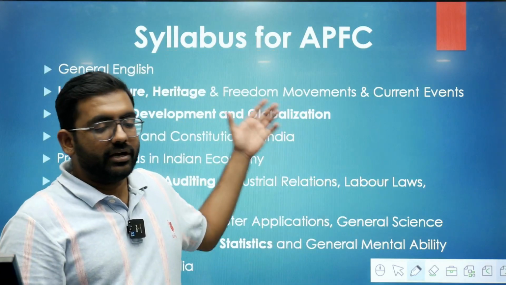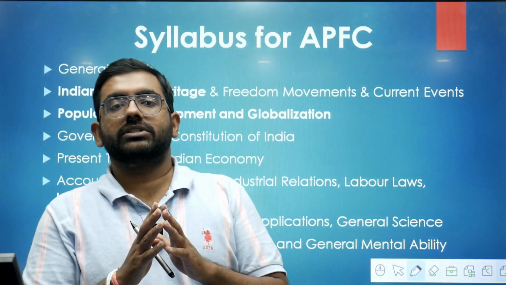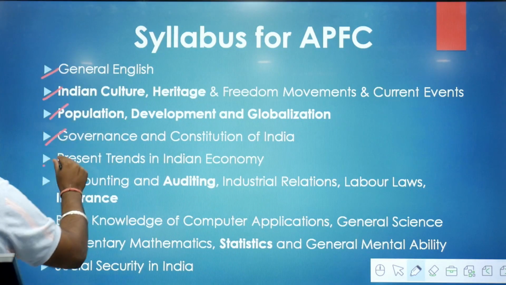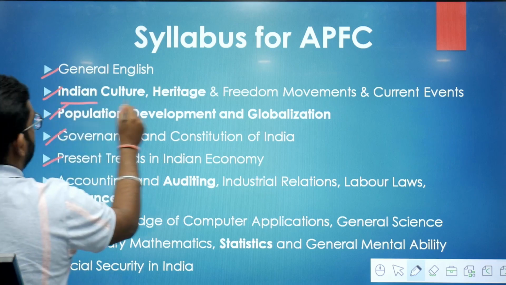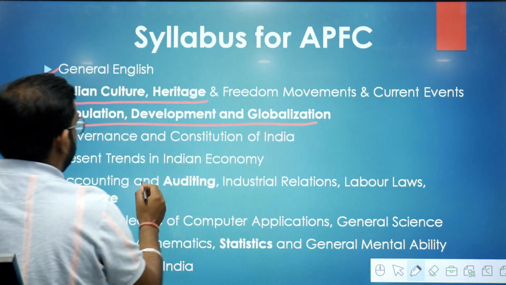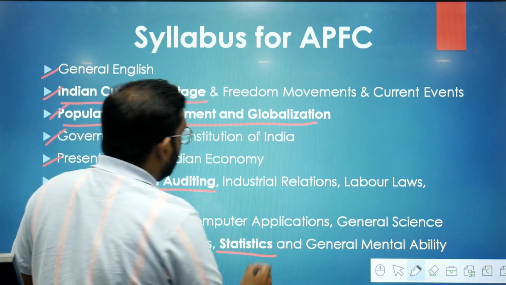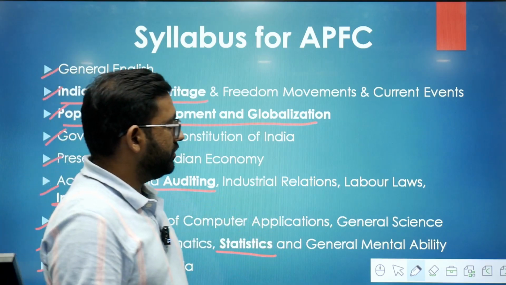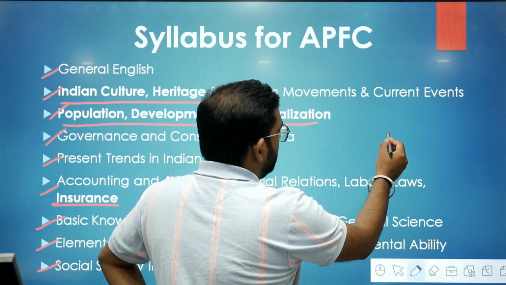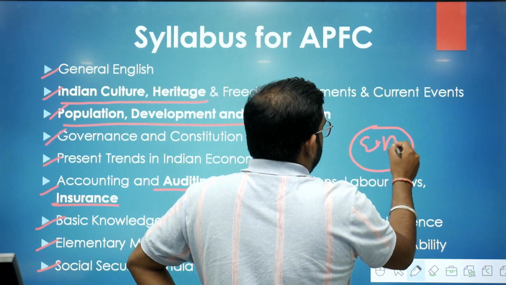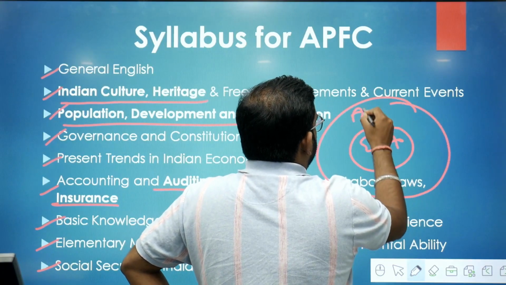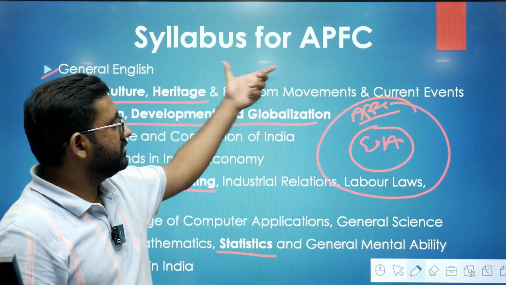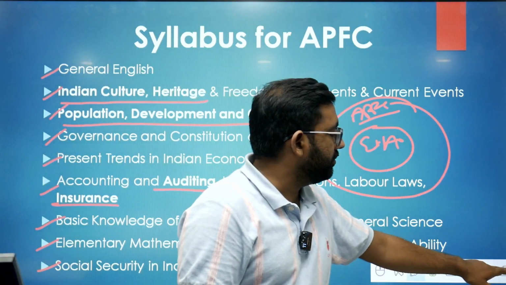Now this is regarding the syllabus for EO. Now I will talk about the syllabus for APFC. The syllabus for EO and APFC is quite similar. Apart from the topics I am underlining here: Indian culture and heritage, population development and globalization, auditing, insurance, statistics. Apart from these 5 topics, all other topics are part of EO/AO also. So if you say this is the syllabus of EO/AO, then you can say this is the syllabus of APFC. So all the topics of EO/AO are part of APFC also, but APFC has 4 or 5 extra topics apart from the topics of EO/AO.